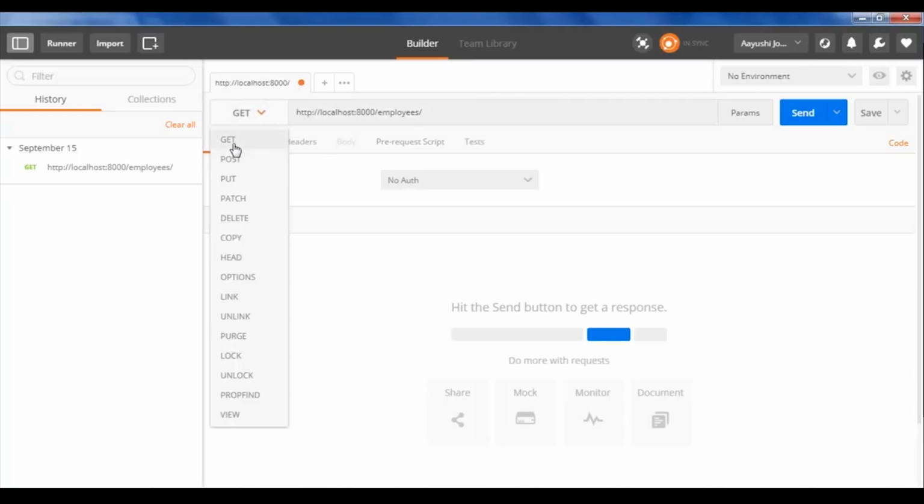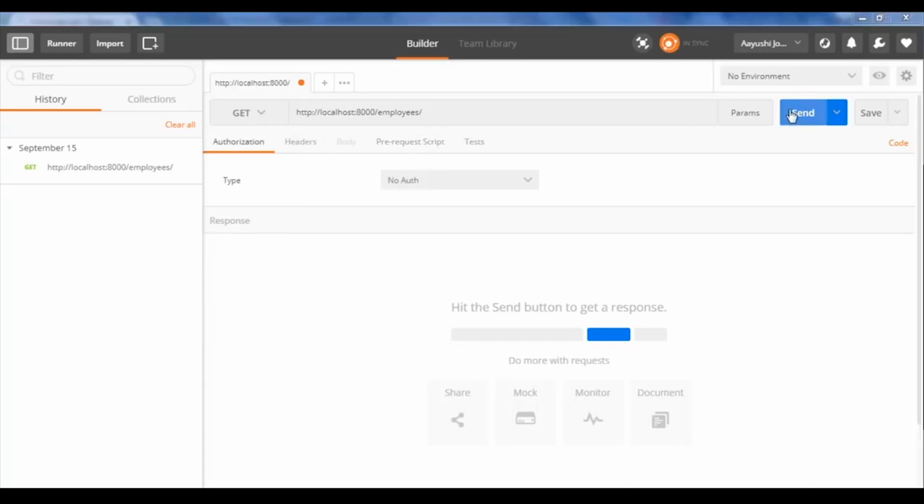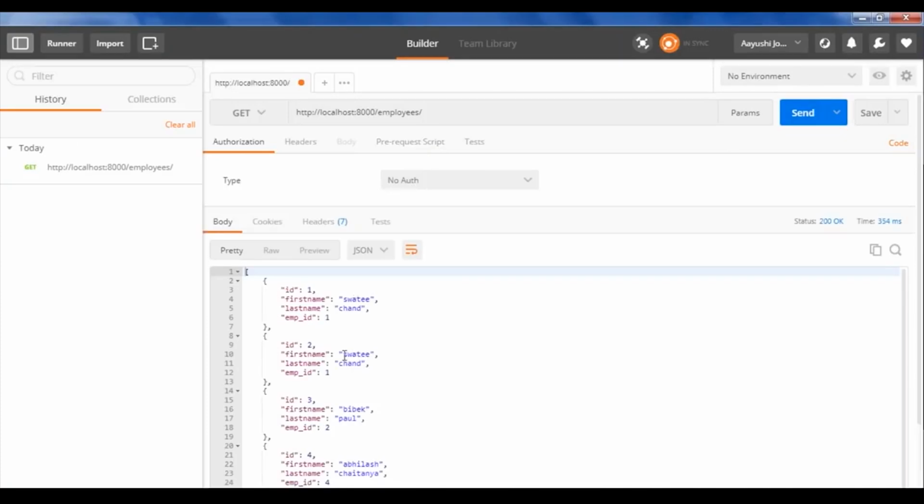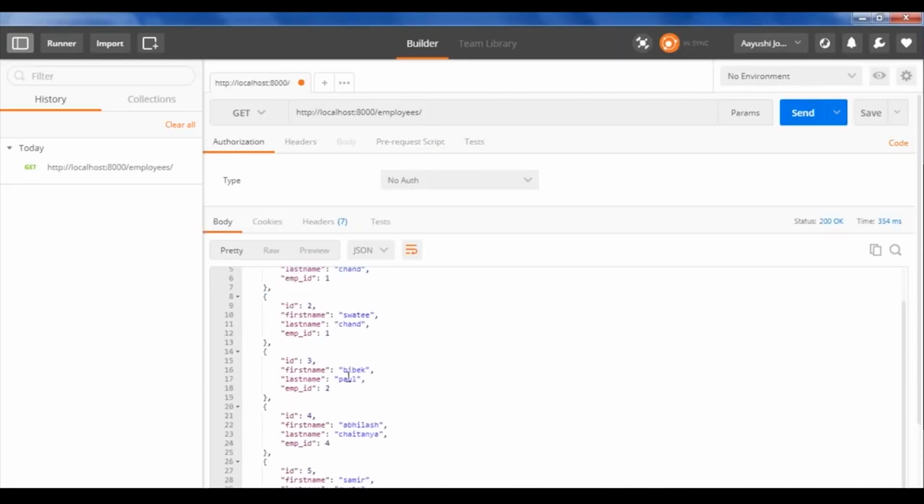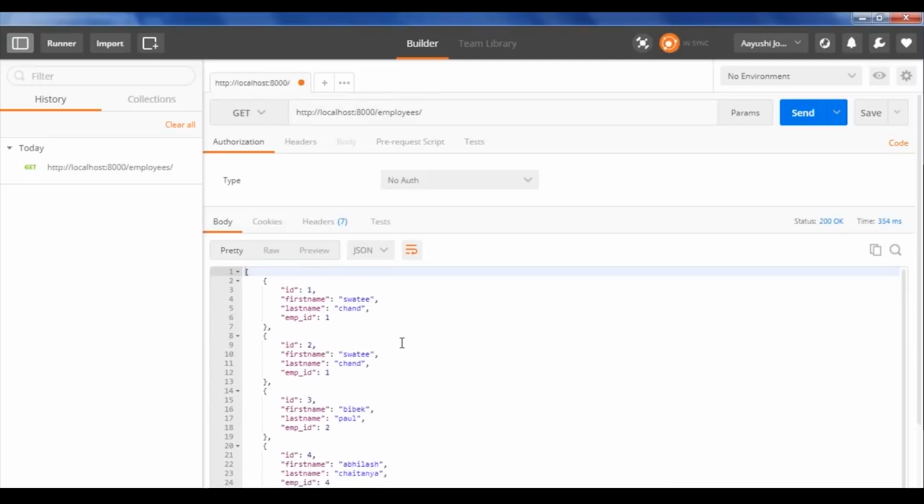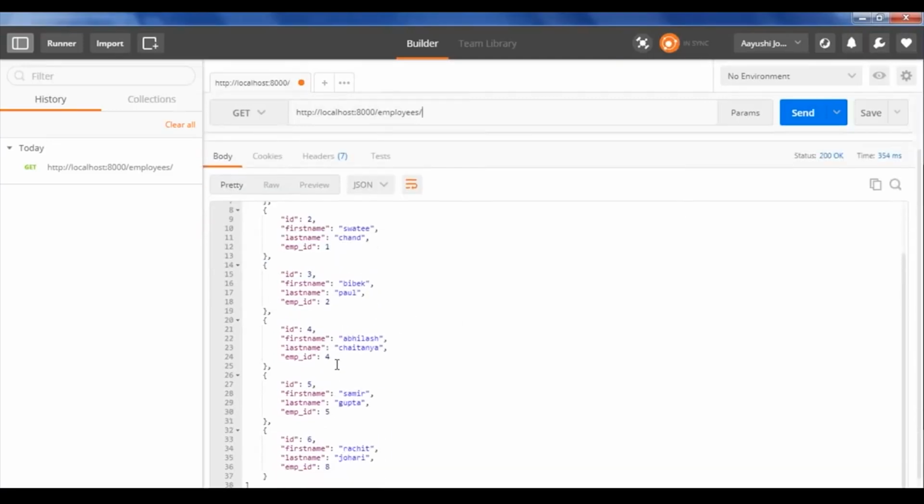So as you can see here, we have different types of requests. We have get, we have post, put, patch, delete, and many more. So here I'm gonna simply make a get request. So I've already pasted my API and just I have to send it. So yes, this data is being displayed. So as you can see here, I have my data in JSON format, which means that my API is working perfectly fine.